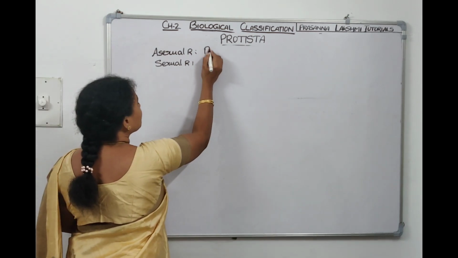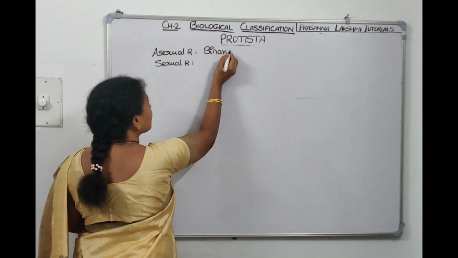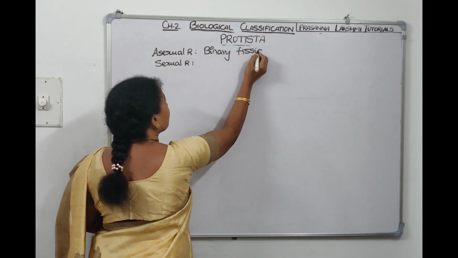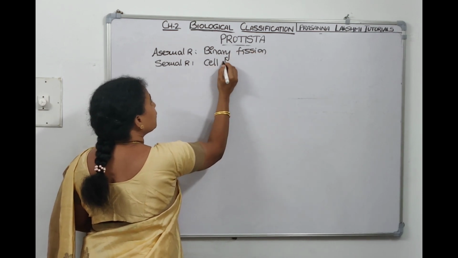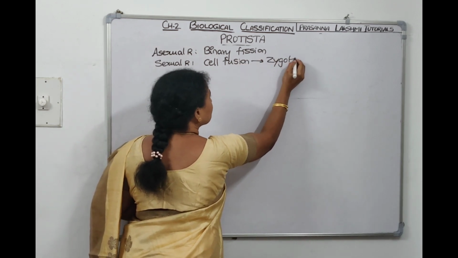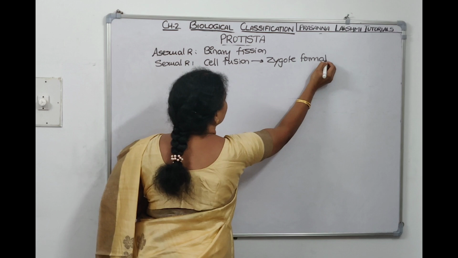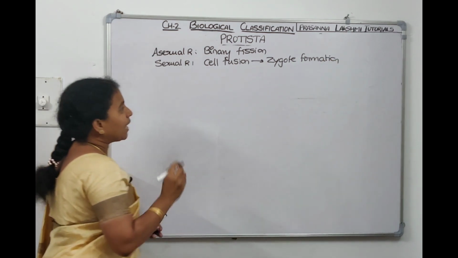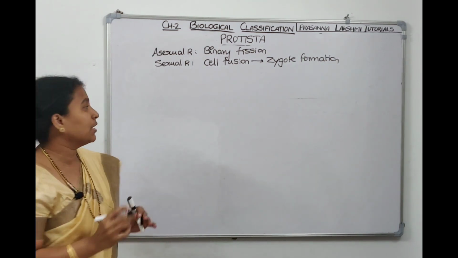Asexual reproduction in Protista is by which method? If they ask, the answer is binary fission. Sexual reproduction involves cell fusion, gamete fusion. If the gametes are fused, a zygote will be formed. So cell fusion and zygote formation. Now how many groups are there in Protista? There are 5 groups in Protista.